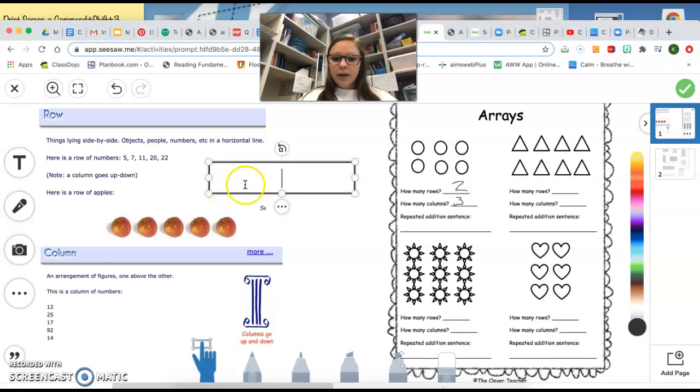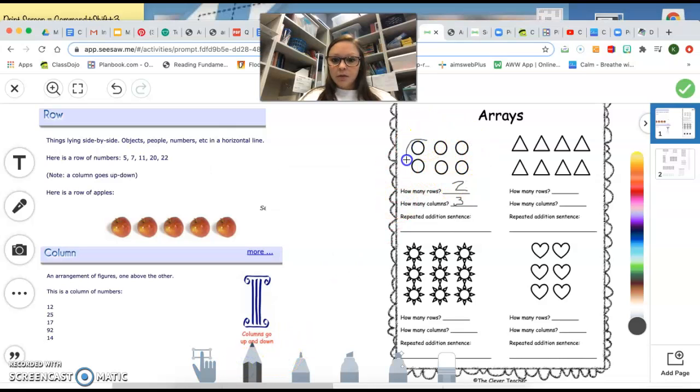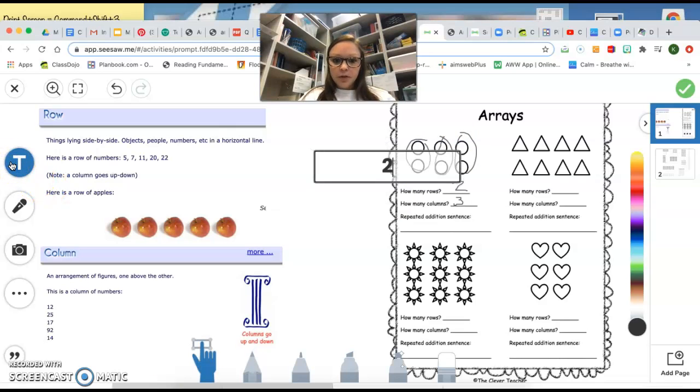So we can write 2 different things here. We can either say 2 plus 2 plus 2, like this. 2 plus 2 plus 2 equals, and we know how to count by 2s, 2, 4, 6.